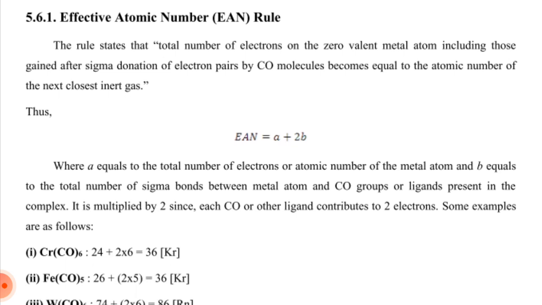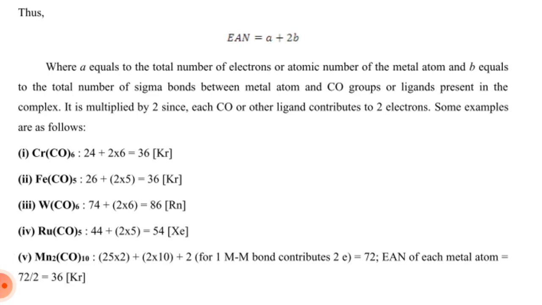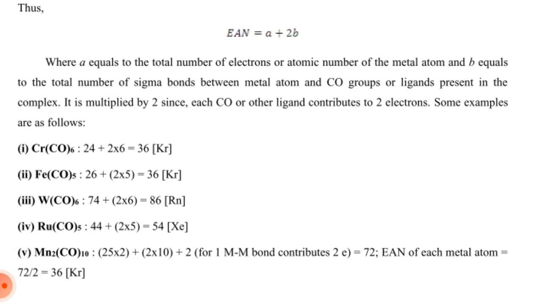Effective atomic number, EAN, rule. The rule states that the total number of electrons on the zero valent metal atom, including those gained after sigma donation of electron pairs by carbon monoxide molecules, becomes equal to the atomic number of the next closest inert gas. EAN is equal to A plus 2B, where A equals the atomic number of the metal atom and B equals the total number of sigma bonds between the metal atom and carbon monoxide groups, or ligands, present in the complex.